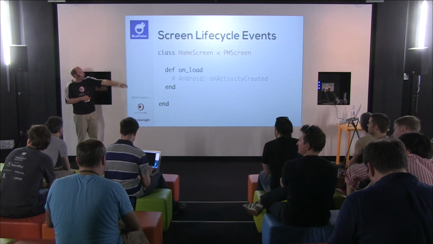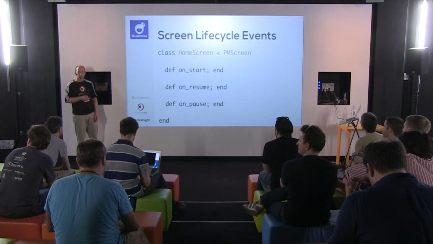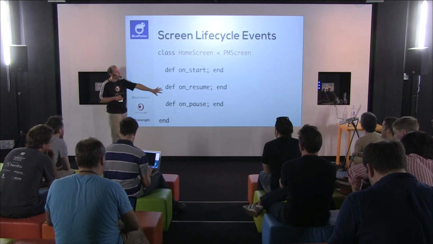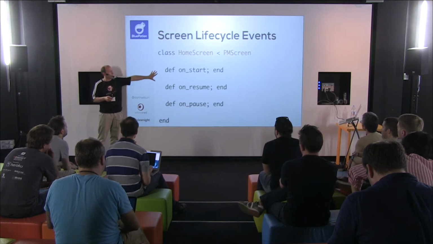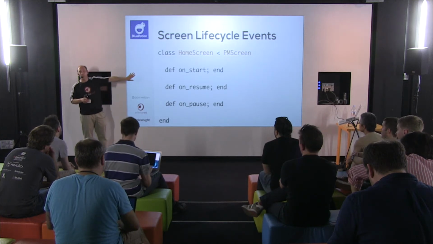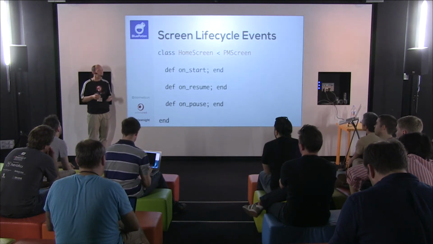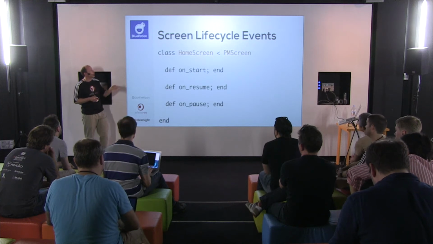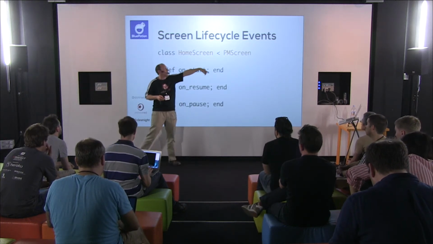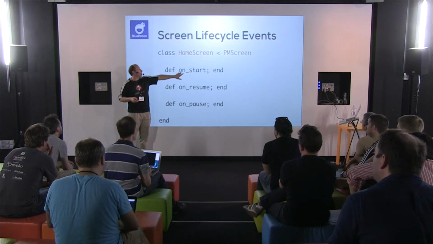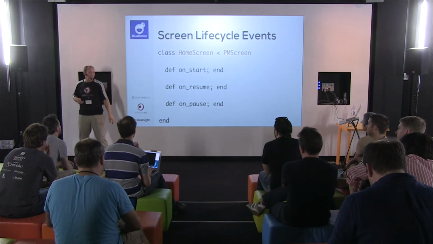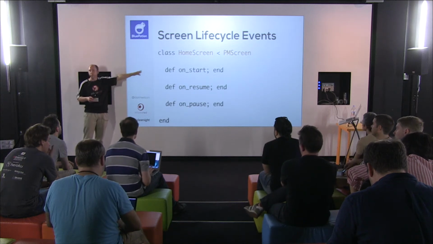So this is the on activity created, and you also get, again, if you're familiar with Android, you sort of know these: on start, on resume, on pause. They've been rubified in that we're using snake case. You don't need to call super, which normally you do if you're just inheriting the Android methods. But again, remember that PM screen is just a subclass of fragment. So if you want to override the real ON capital S start method, you can. And anything you can do with a fragment, you can do in this class.